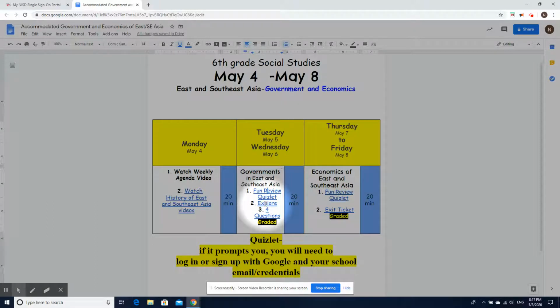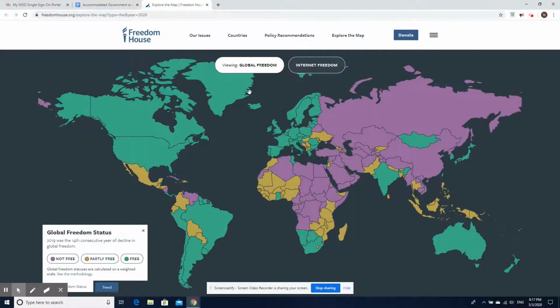On Wednesday, I recommend doing numbers 2 and 3. So on Wednesday, you can explore the map. And this map is going to show you the global freedom around the world. That means how many rights do citizens in different countries of the world have? It's really important to look at the color coding key. So if the country is in purple, that means citizens in those countries do not have a lot of rights. For example, they don't have freedom of speech. They do not have freedom of assembly. They might not have freedom of religion.